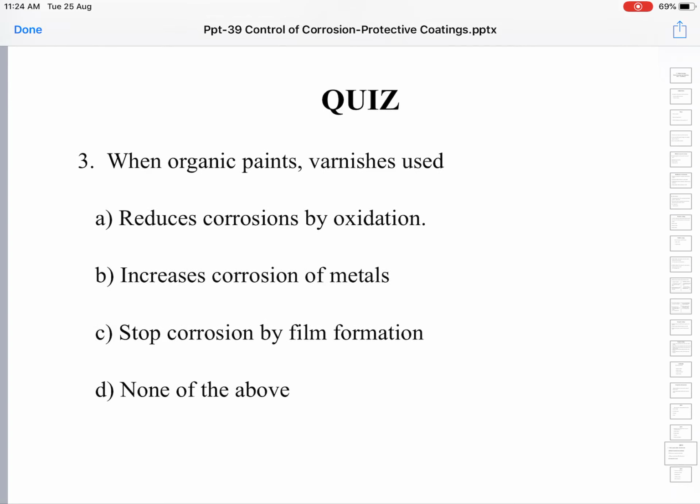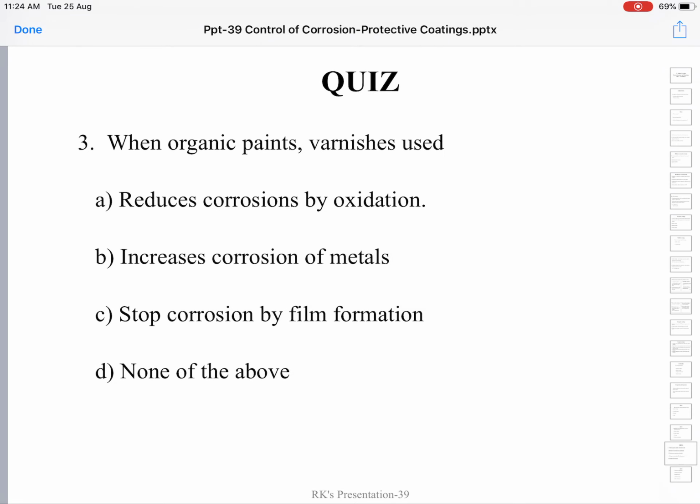Okay. Next, when organic paints and varnishes are used, they stop corrosion by film formation. I have just mentioned when I discussed organic coatings, they form a continuous, non-porous, thin film on the surface of the metal and prevent corrosion by stopping the contact of the surrounding environment with the metal. It acts as a physical barrier.